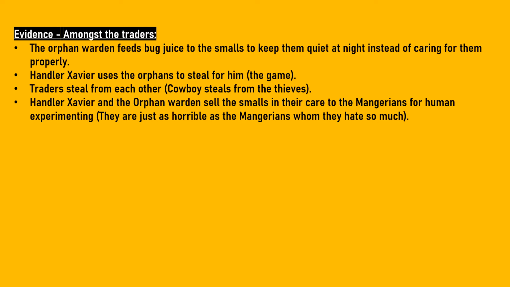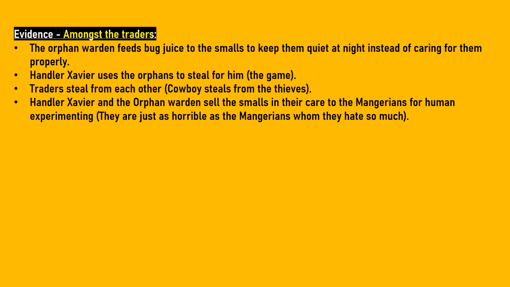We also see evidence of corruption amongst the traders, believe it or not. The orphan warden feeds bug juice to the smalls to keep them quiet at night instead of caring for them properly, which is supposed to be her job. Handler Xavier, the orphan warden's son, uses the orphans to steal for him in the game.